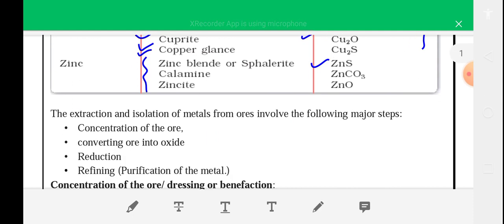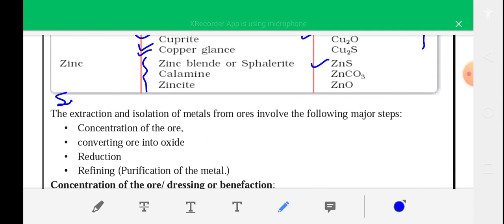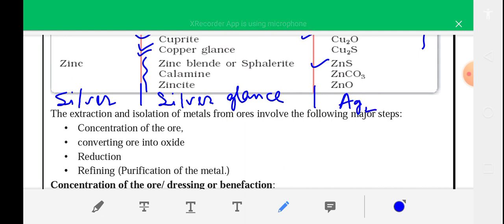And the ore of silver, it is not given here, so I am writing what is the ore of silver. The ore of silver is silver glance. Silver glance's formula is silver sulfide, Ag2S. Okay, so you have to remember the different ores of silver, zinc, copper and iron, only these four metals.